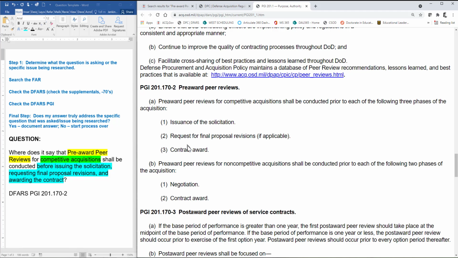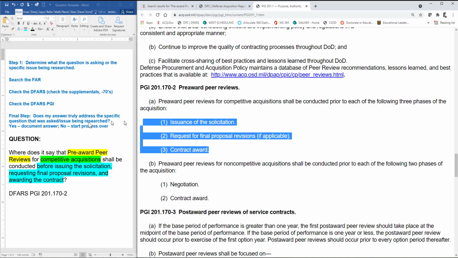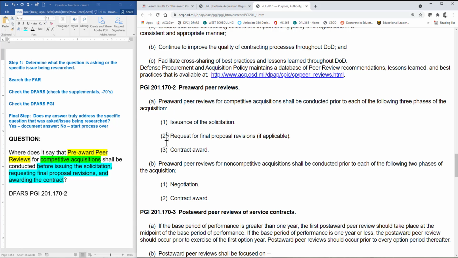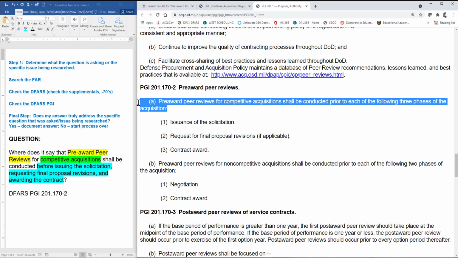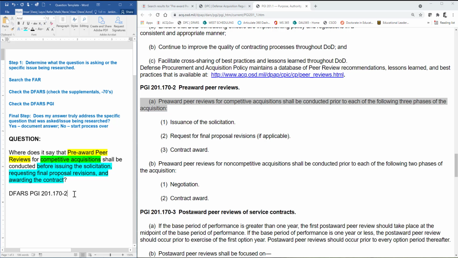And now the question is, what do I need to cite here? Because I found it here, but do I need to cite A1, A2, A3, or all of them? Well, because the question is asking about all 3 of these things, I need to cite whatever citation includes all 3. And the citation that includes all 3 of these things is this one right here. And so I need to cite to that paragraph level.